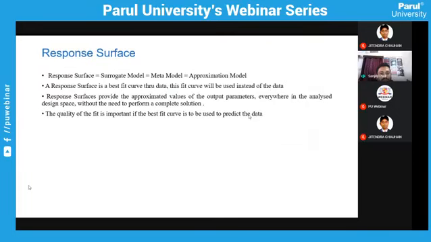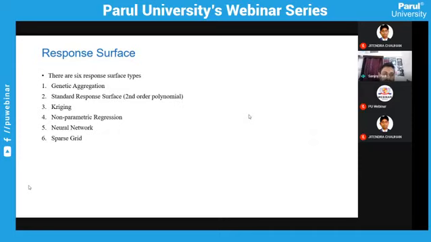Coming to the response curve, as I told you, the response curve is nothing but getting your f(x). How best the fit is, is a question. Again, there are certain ways of getting a response curve or meta model. These are the six response surface techniques. One is genetic aggregation, the other one is standard response surface. Standard response surface is nothing but a second order polynomial, where f of x will be a function of second order, and you'll get coefficients. Now you fit your data, experimental data or CFD data, into it and find out the coefficients. Thus you can predict how the response curve is behaving.